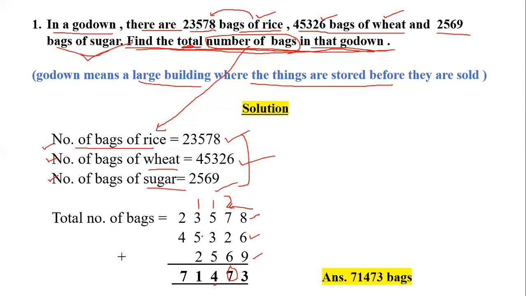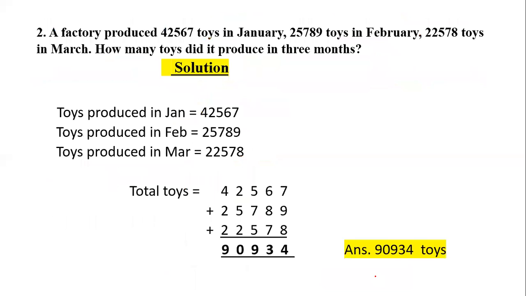3 plus 1 is 4. 4 plus 5 is 9. 9 plus 2 is 11. So 1 we will write down and 1 will move to the next column. Then we will add the last column digits. 2 plus 1 is 3. 3 plus 4 is 7. Here we have got the total number of bags, and it is 71,473. Right, so you can write the answer on the right side along with its units. Right, I hope it is clear to you. Okay, let's move to the next question.